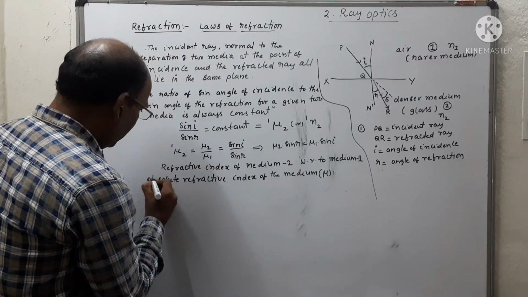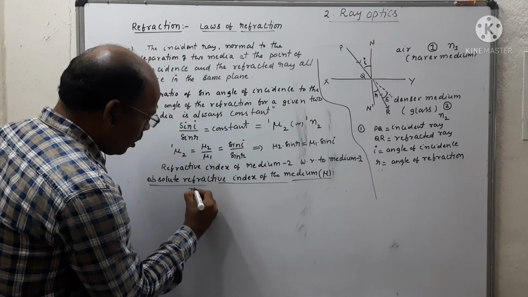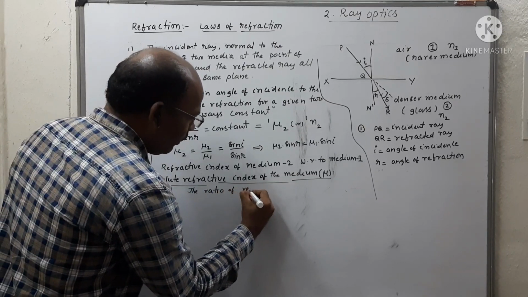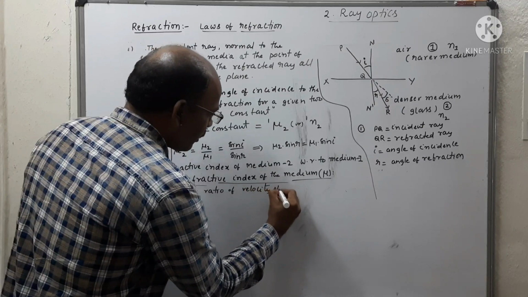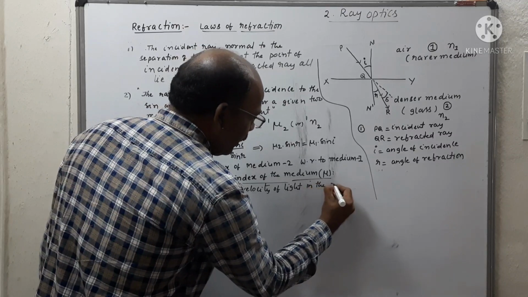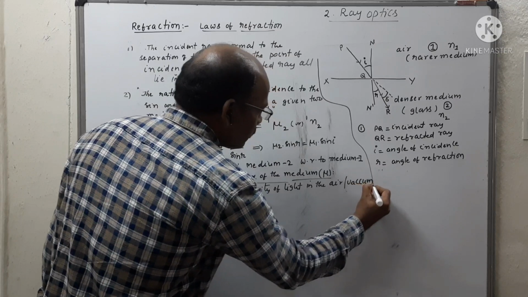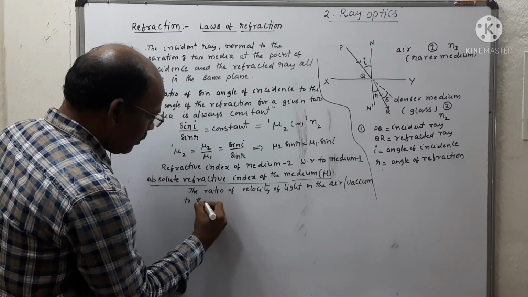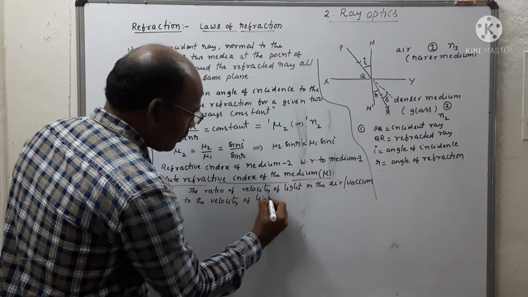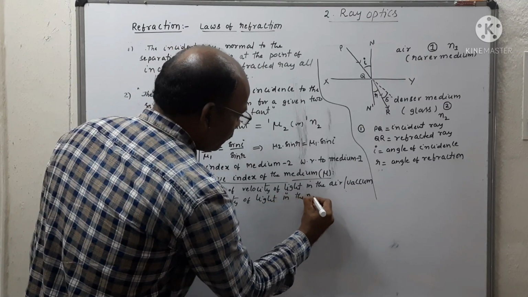So absolute refractive index can be defined as the ratio of the velocity of light in air or vacuum to the velocity of light in the medium.